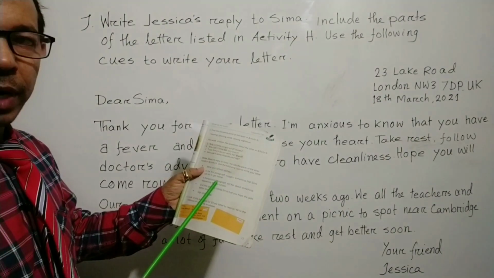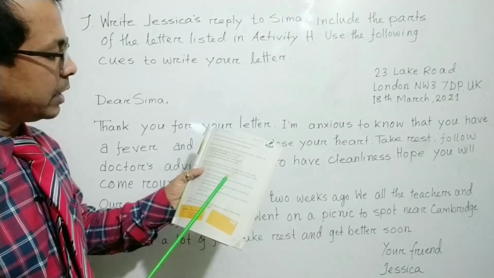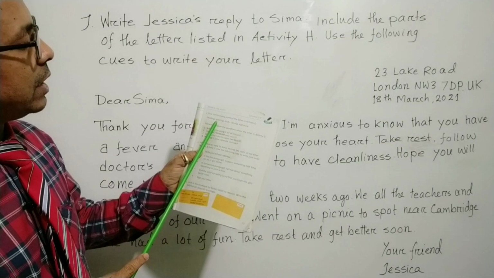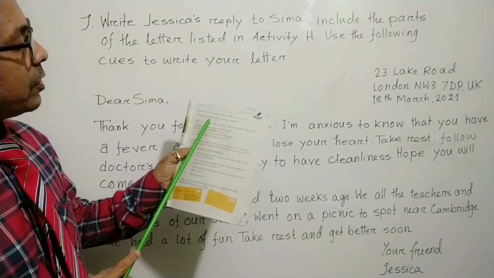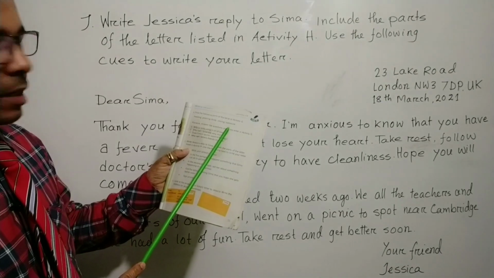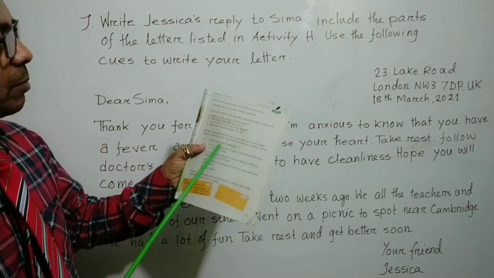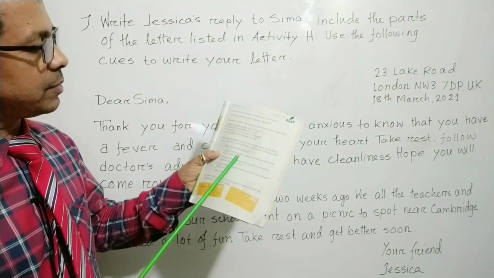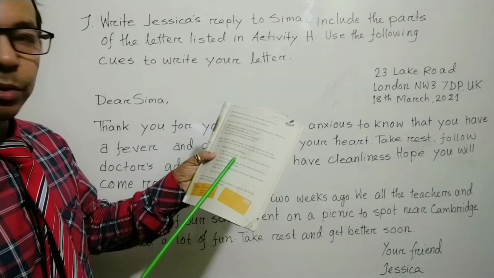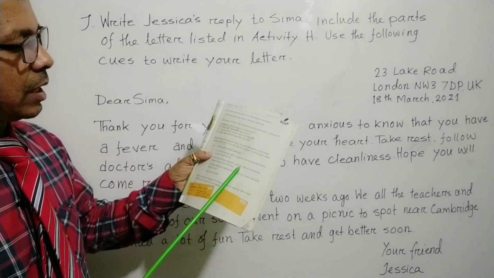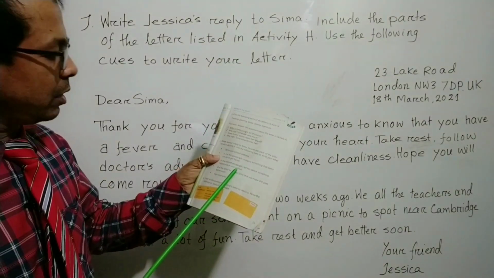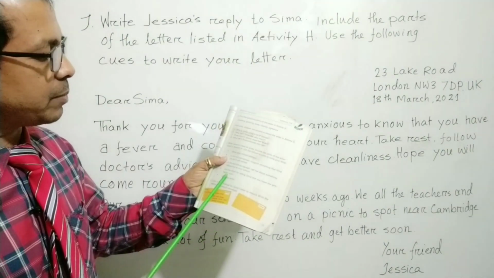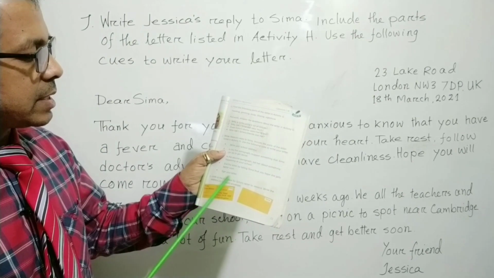In the parts listed in activity A you can see heading, greeting, body, closing, and signature. Write your school address. In the first paragraph, suggest something that Shima can do to get better. In the second paragraph, tell her about something happening at your school, and end the letter by telling Shima that you hope she gets better soon, and last of all, sign your letter.